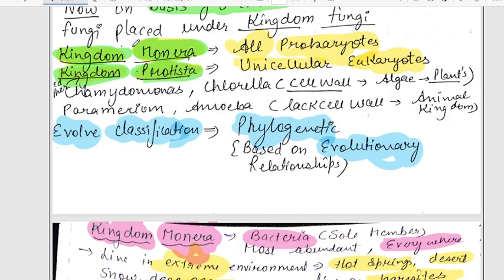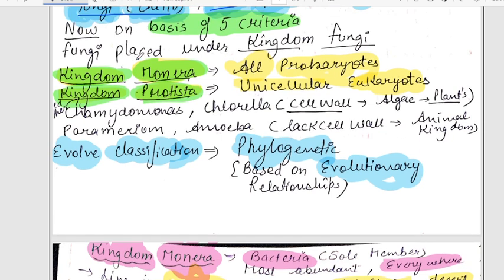So now we are going to talk about the five kingdoms. The first kingdom is Kingdom Monera. In this, all prokaryotes are included. All prokaryotes means those which do not have a well-defined nuclear membrane and do not have defined cell organelles. So this is considered Monera.